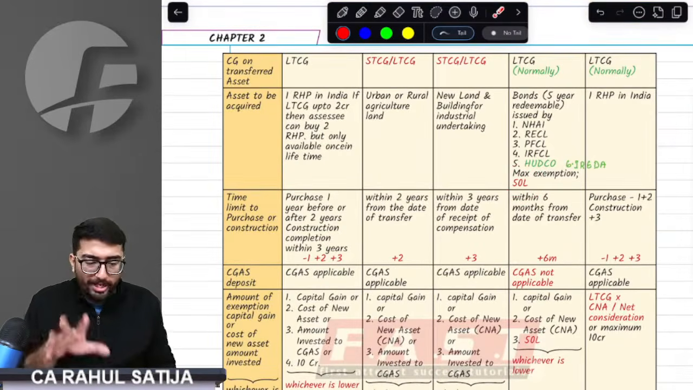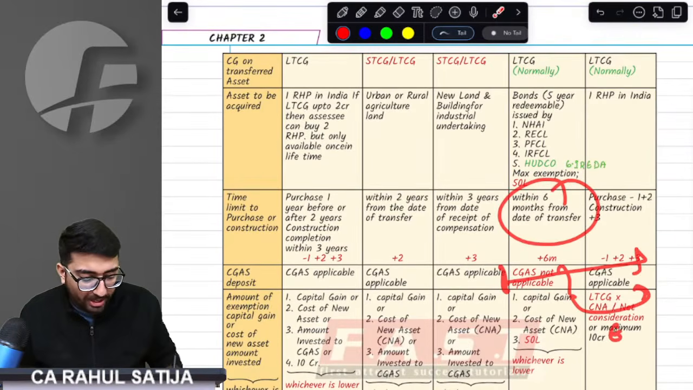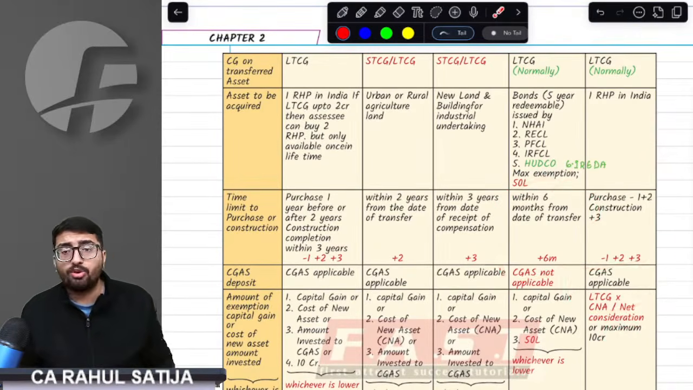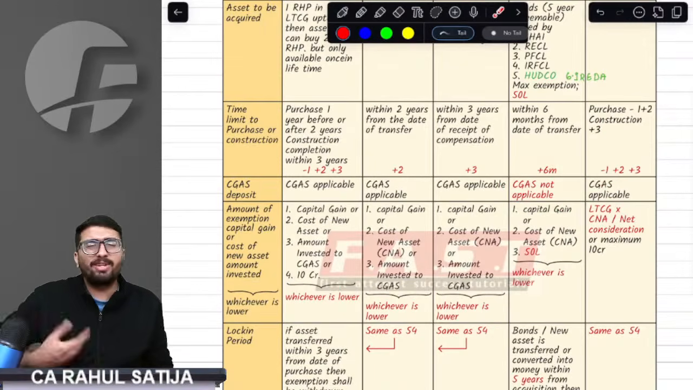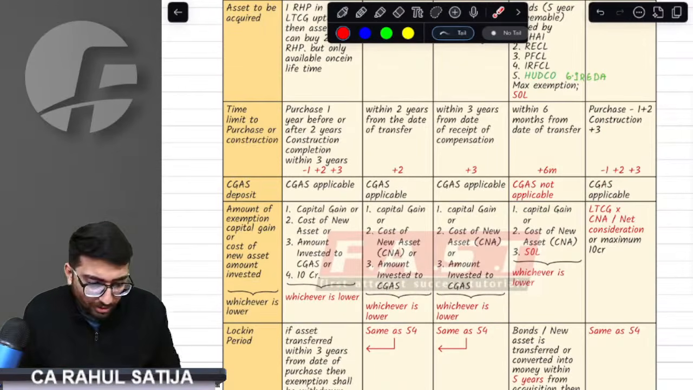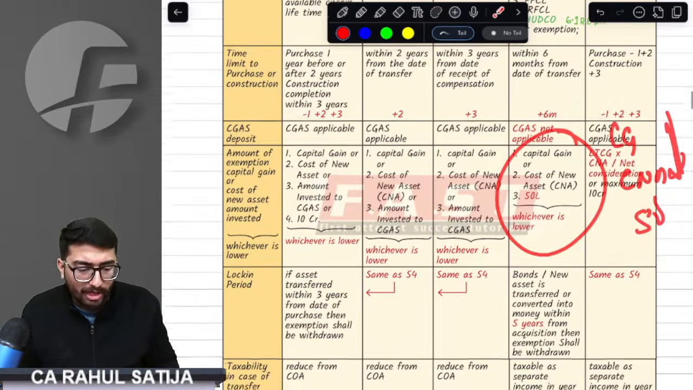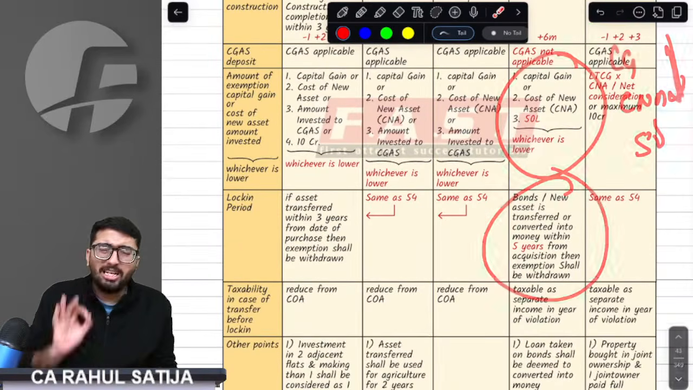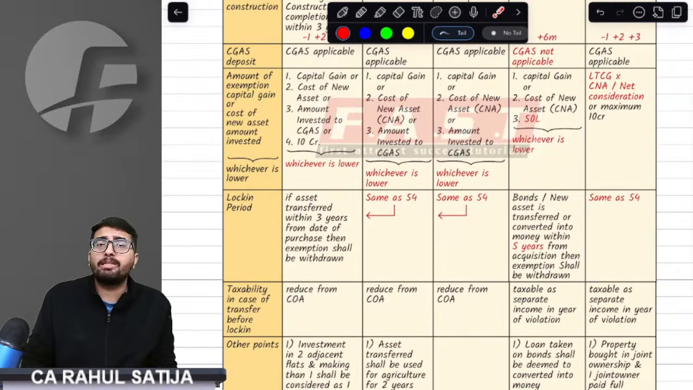When do you have to buy these bonds? The provision says from the date of transfer, within 6 months you have to buy these bonds. CGAS is not applicable because within 6 months only you have to buy. The provision says capital gain amount or cost of new asset or 50 lakh rupees, whichever is lower, will be given to you as exemption. Very important. Whatever bonds you buy, you should hold these bonds for a minimum of 5 years.